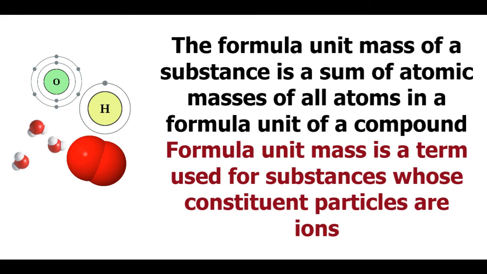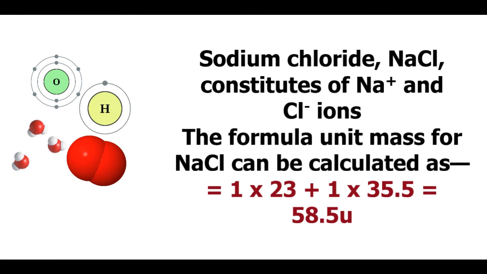So what is the difference between both of them? Formula unit mass is a term used for substances whose constituent particles are ions. Example, sodium chloride NaCl constitutes of Na positive and Cl negative ions.